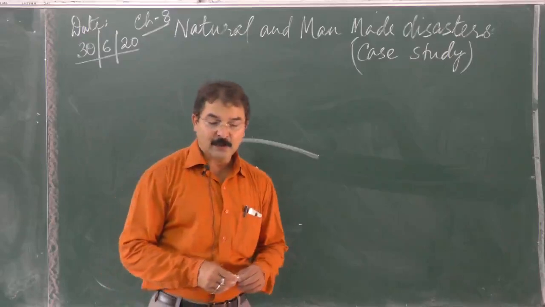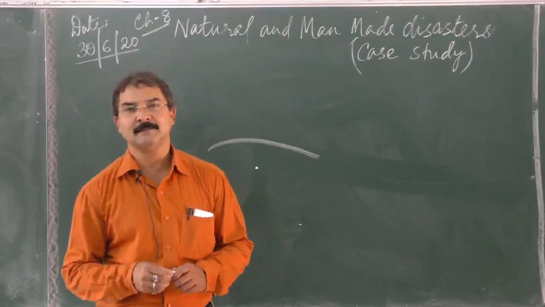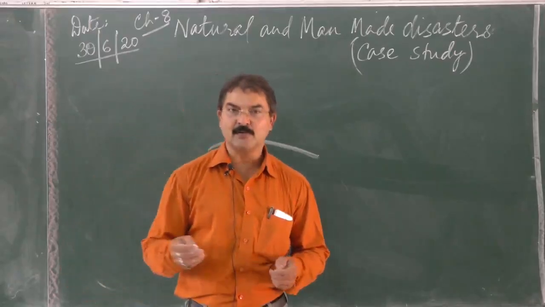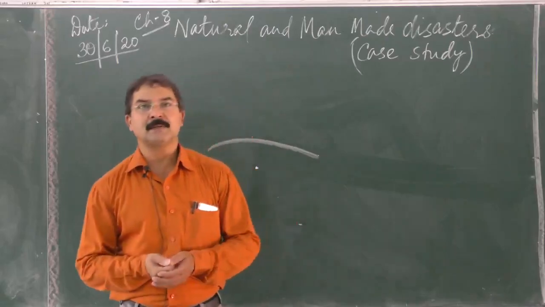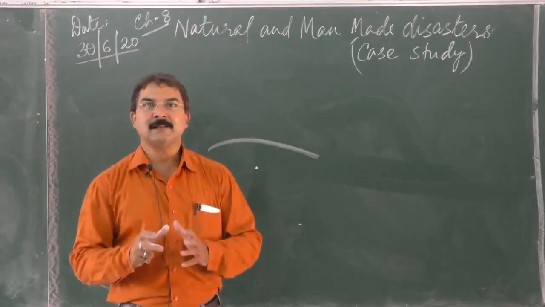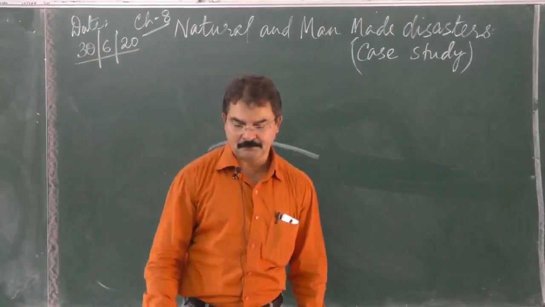Other than this, equipment breakdown and technical faults can also cause oil spills. Human negligence and carelessness is also a reason. And deliberate acts of terrorists, countries at war, vandals or illegal dumpers are also a reason for oil spills in the marine ecosystem.